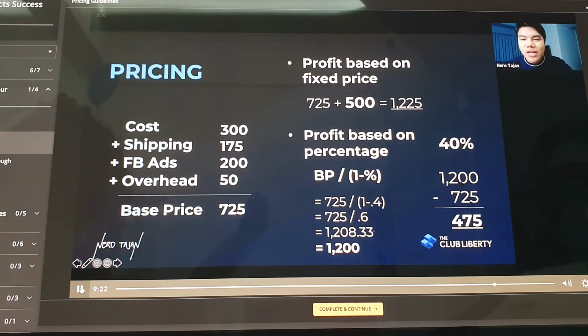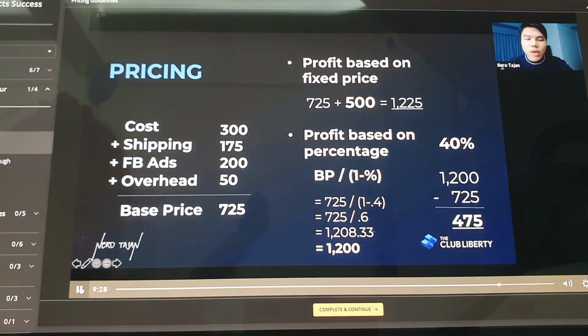Here is the profit of 475. Linking it to profit based on percentage, since 40% is the profit always, your price of 1,200 minus the base price of 725. You see the difference? The fixed price stays, while the percentage may change. If you want to earn more, just change the percentage or change the fixed price. But if you want simple math, go with the fixed price. It's easy to decide.